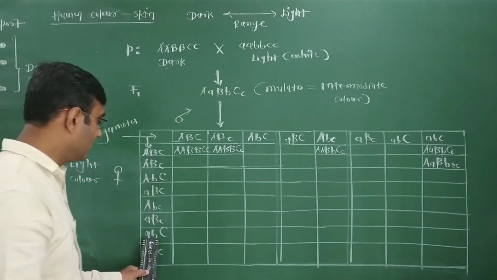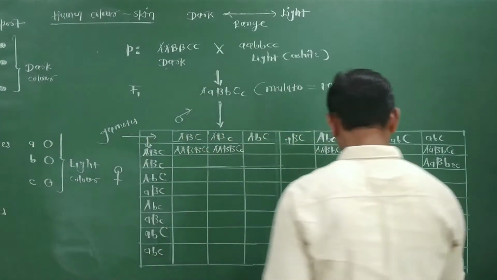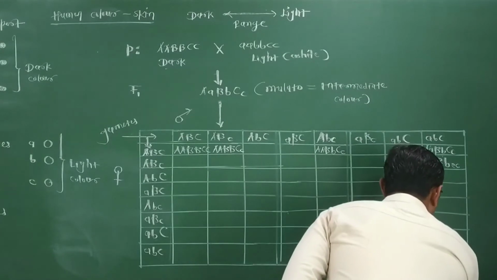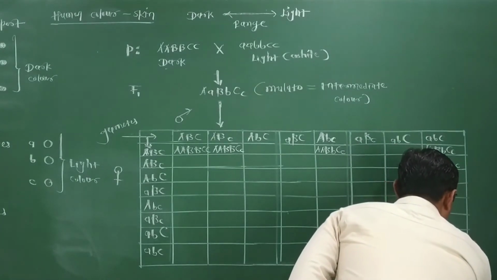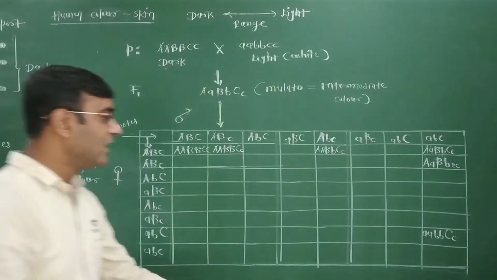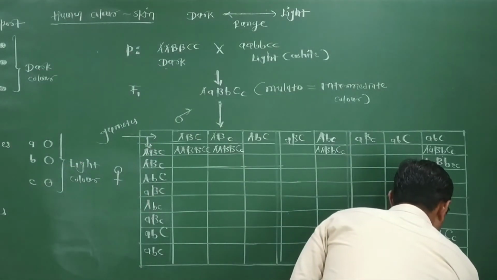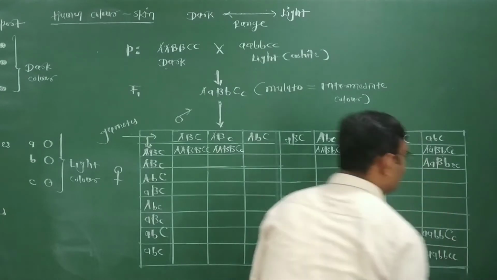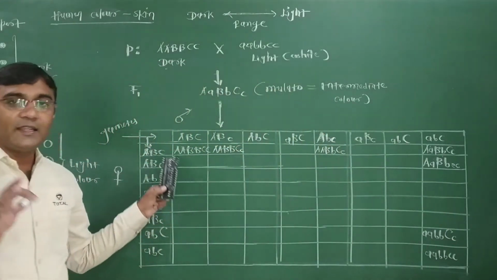Next, this gamete with the last one: small a, small b, capital C, small c. Just one capital, all others small. Last with the last: all small. You can fill any box.